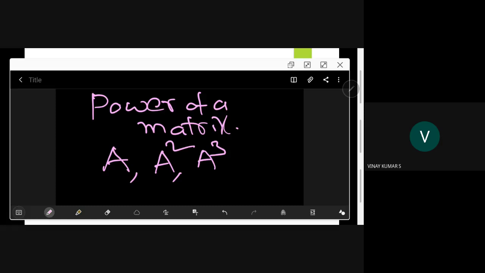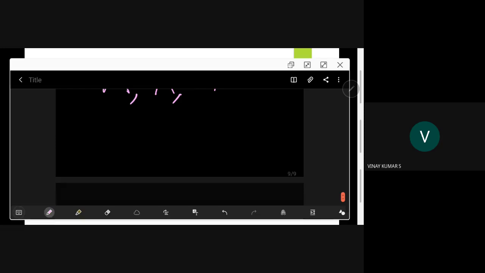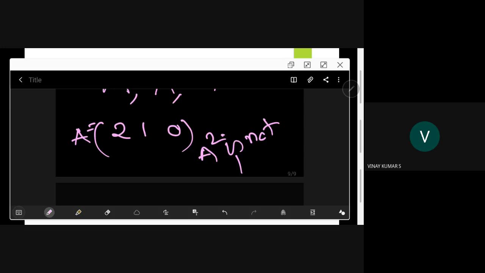For example, I will give an example of a non-square matrix, say 2, 1, 0. This is A. Can we talk about A square? No, you cannot talk about A square. A square is not possible. So you can talk about A square, A cube, A power 4 only when A is a square matrix. That is fine, good.